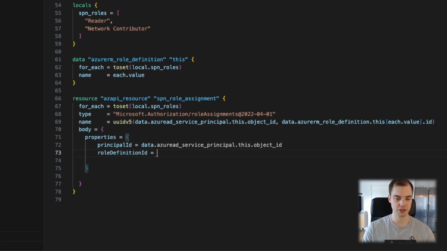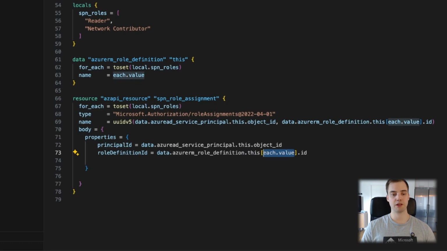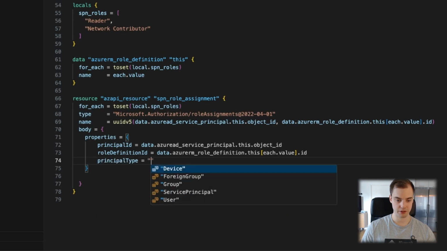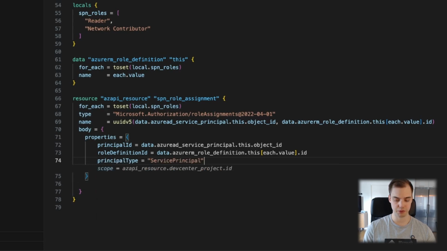The role definition ID is the role definition, but we have to supply each value. So we're going to run through this twice, and the first time is probably going to use reader, and the next time is probably going to use network contributor. I think there is also principal type, which in this case is service principal, which we could add.